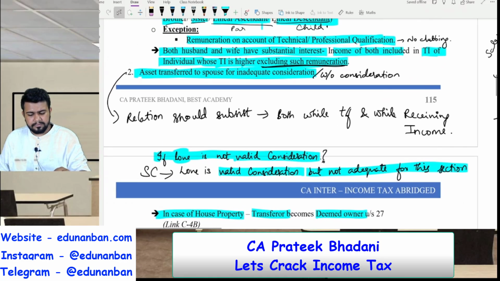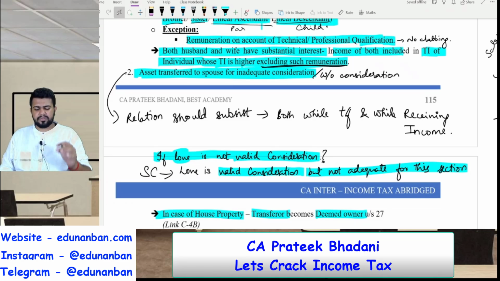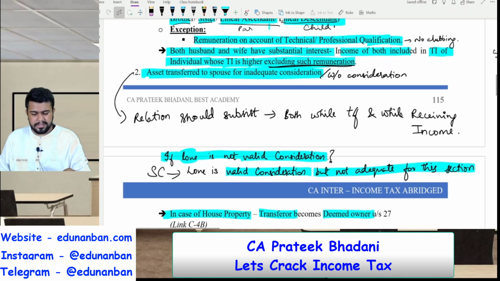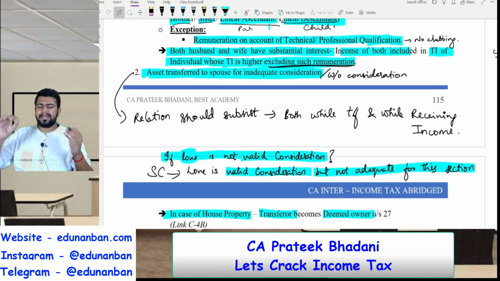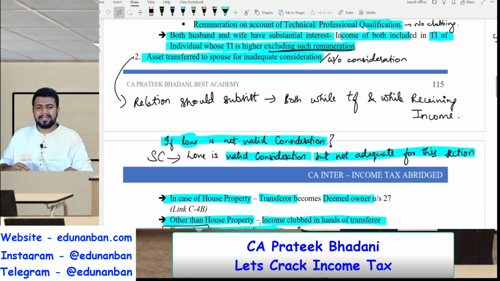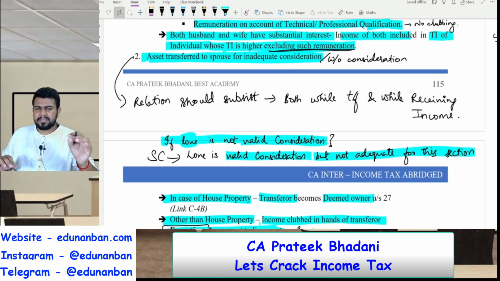Next. Asset transferred to spouse for inadequate consideration or without consideration. So if any asset is transferred without consideration or inadequate consideration to the spouse, then the income received from the asset will be taxable in the hands of the transferor. So if I transfer my asset to my spouse without consideration or for inadequate consideration, then the income from that asset will be clubbed in my hands.